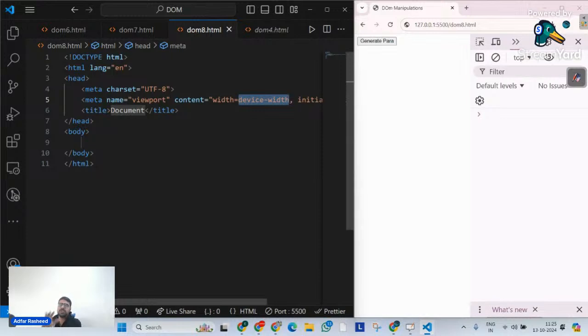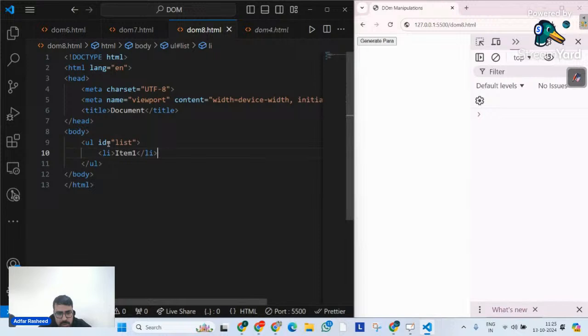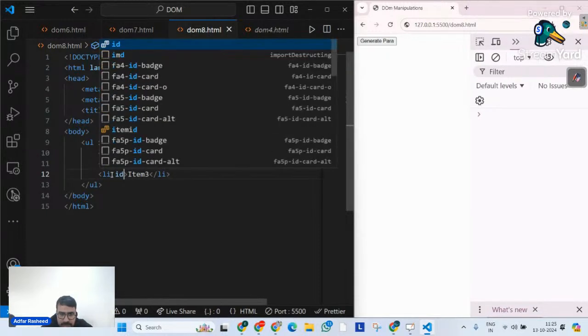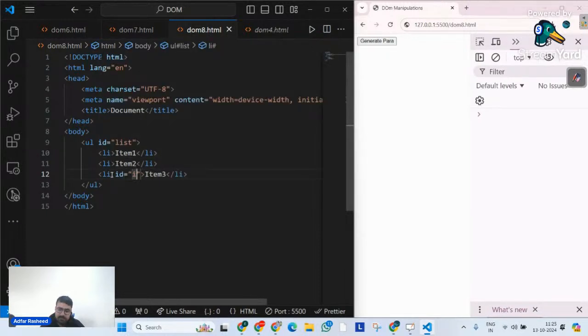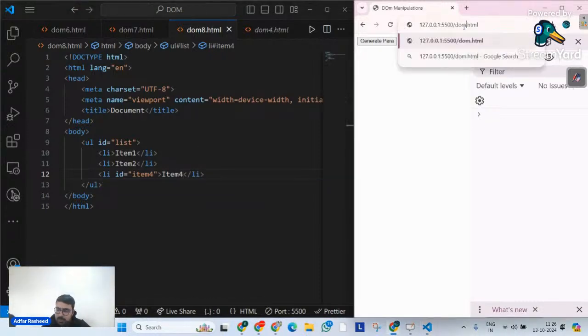But let's suppose we want to change our requirement. Let's suppose we have an ordered list or unordered list. Let me create an unordered list with an id called list. Inside this, I simply have a list item, and let me write item 1. Then Control C, Control V, Control V, and let me write item 2, and then item 3. Finally over there, I will give it an ID, let's suppose item 4, and let me give this content as item 4 as well.